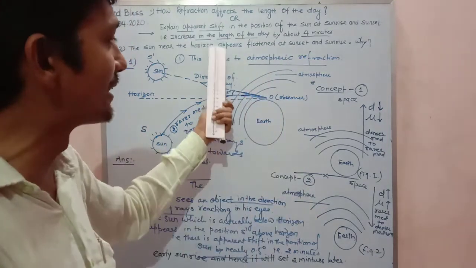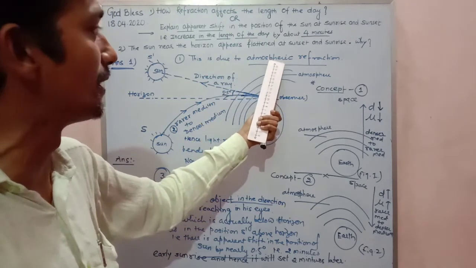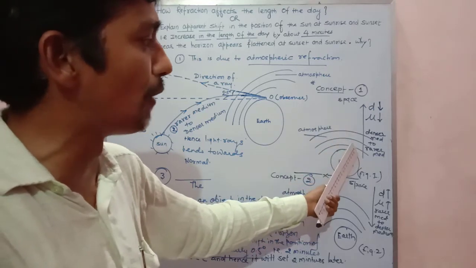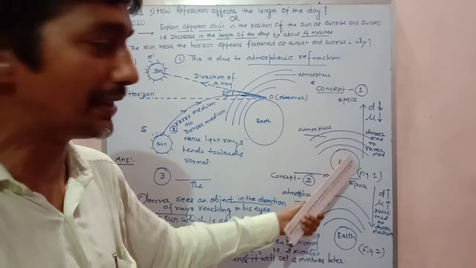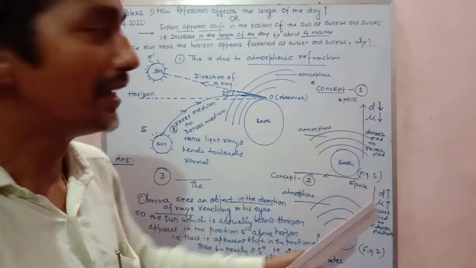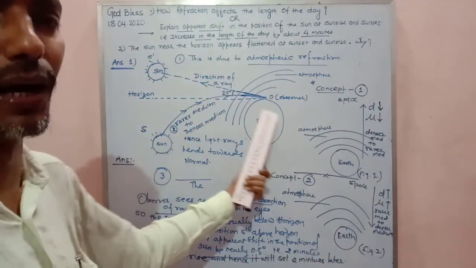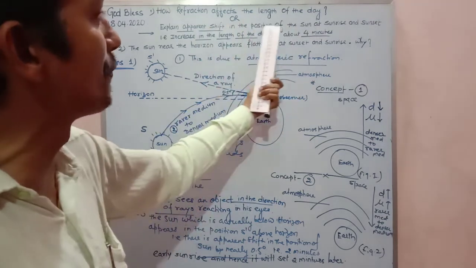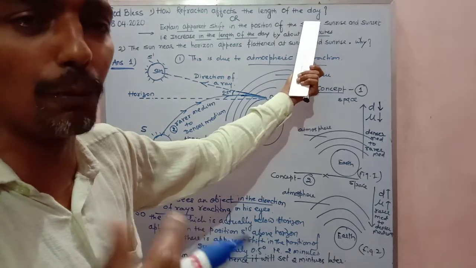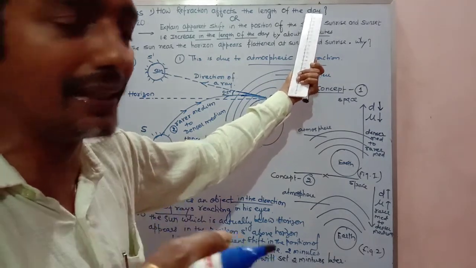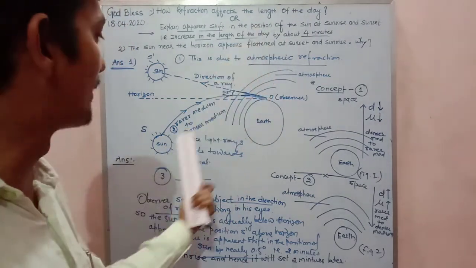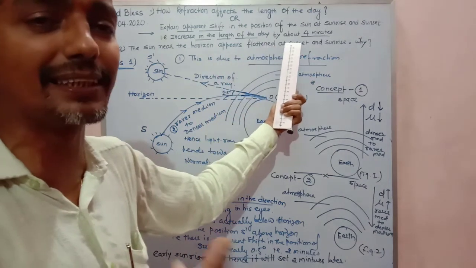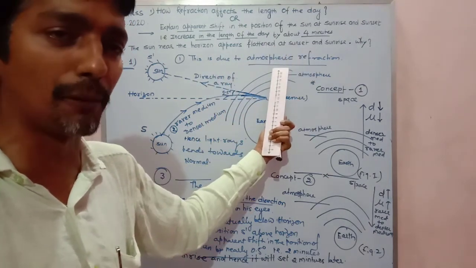My dear, in the second answer, this is due to atmospheric refraction, and in this case, we will go opposite. Look at my figure number 1. As soon as we go from denser medium to rarer medium, that is, now we will go from earth to the sun. In the first question, we are coming from sun to earth. Why? Because the question is the apparent shift in the position of the sun, meaning whatever is happening with the sun. So I started from sun to earth, but in the second question, the sun near the horizon appears flattened at sunset and sunrise. No doubt it is due to atmospheric refraction.